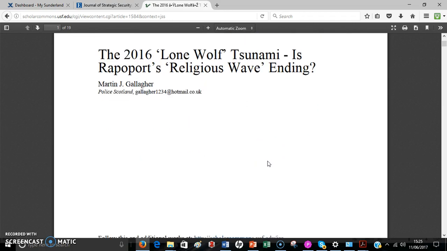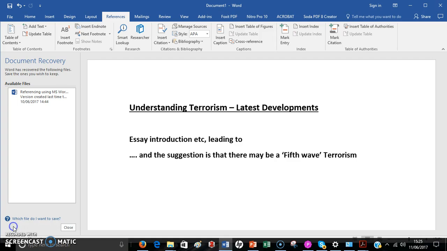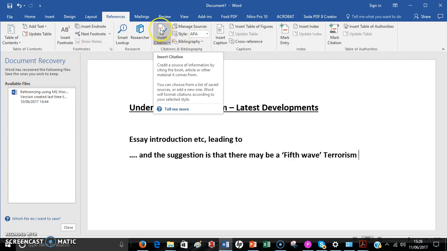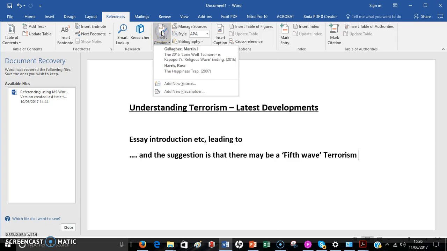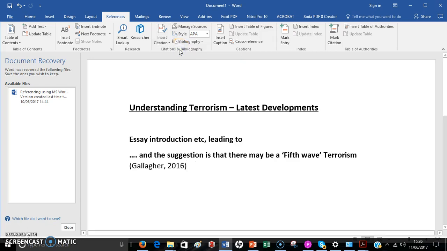Okay, so let's just go back to our article. So here we are back in the discussion paper we were writing. Now we want to put in there a citation, and so we want to put in Gallagher 2016. So we go up to the top here to the references, we do insert citation. You can see the Gallagher's there, that's one of the two which we've got available. We click on the Gallagher. There we go, Gallagher 2016 appears. Great. So we can continue on like this until we get to the end.